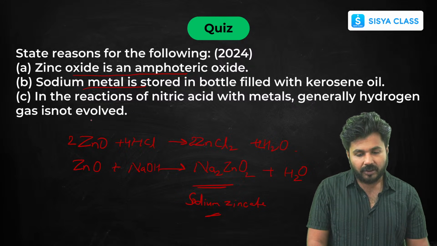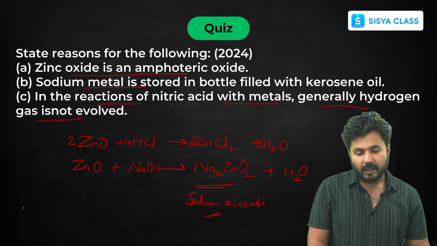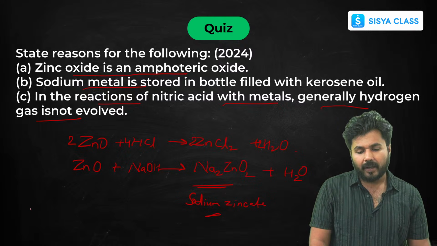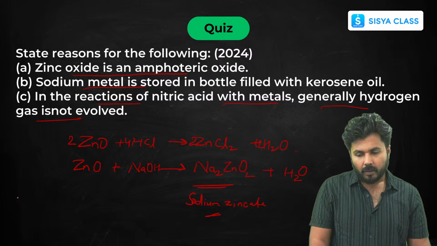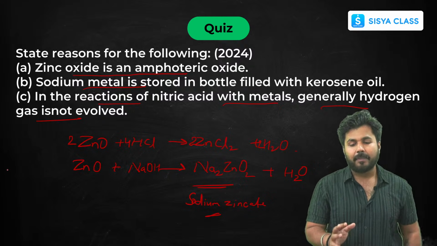Now, in the reactions of nitric acid with metals, generally hydrogen gas is not evolved. Basically, what happens when you react any metal with nitric acid?